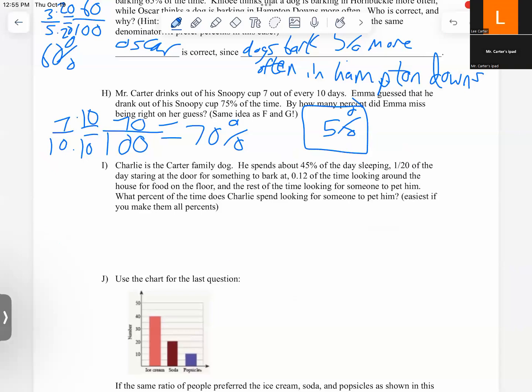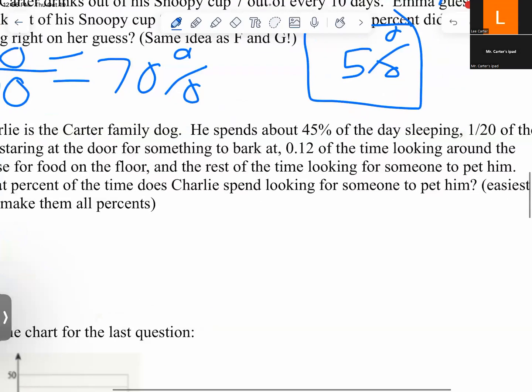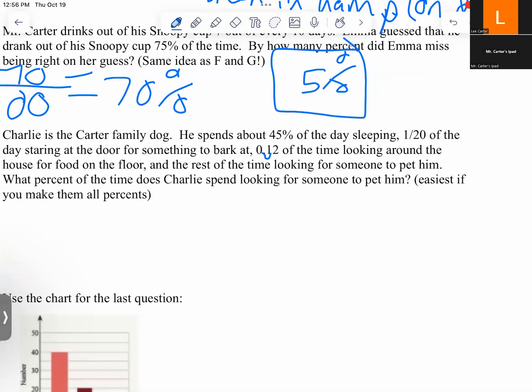So you know that there's 100% of the time, right? That's automatic. So what we're looking for here is how much we have to take away to see how much of the time is left that he does the other things he does, for looking for people. So we have 45% already. 0.12 is going to be 12%, easy enough. All right.